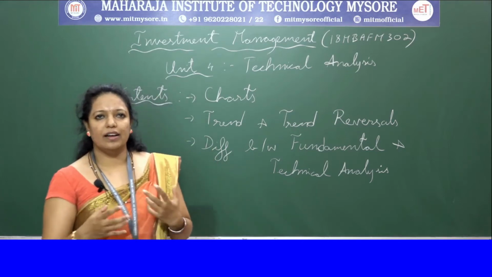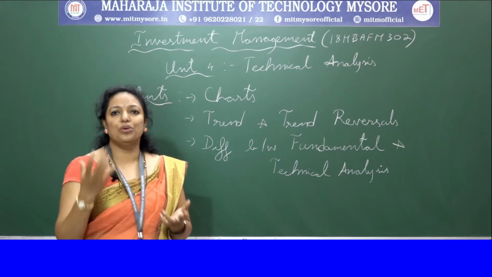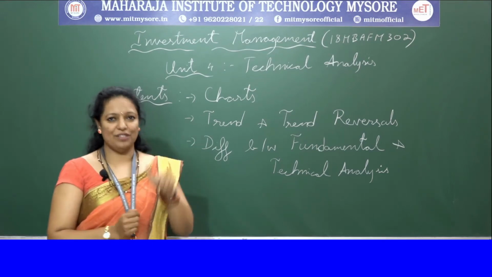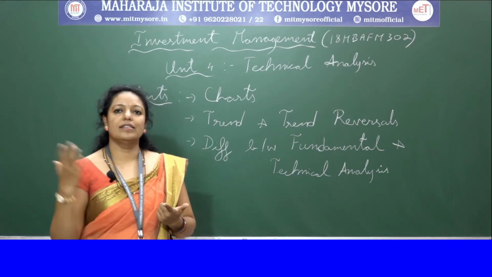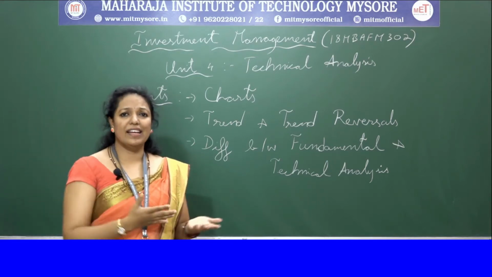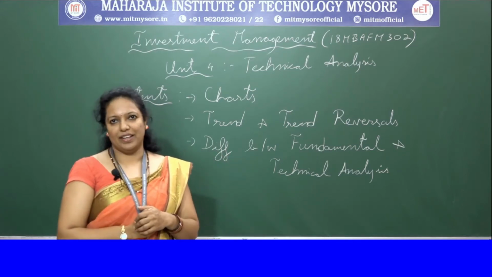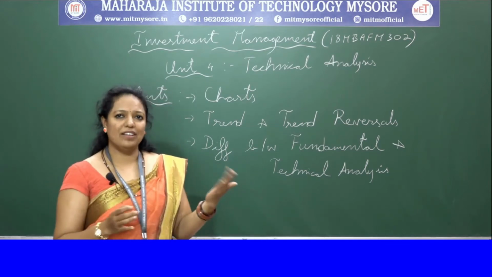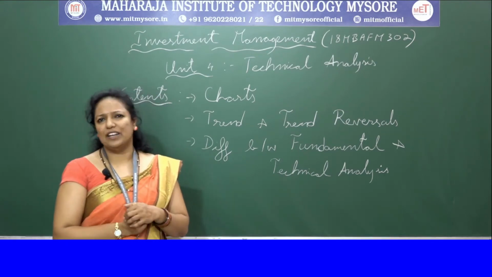In Dow theory, there are three hypotheses. The first is that it is not a tool to beat the market, but a tool to understand the market. The second is that history repeats itself and the market discounts everything, that is, any information has an impact on the stock market. On these assumptions the Dow theory was based, and there are different trends like primary trend, secondary trend and minor trend.